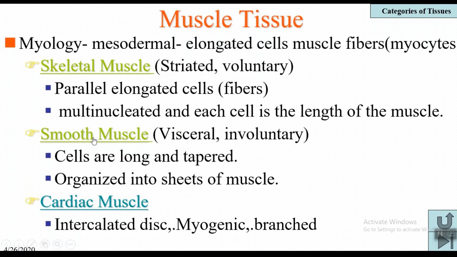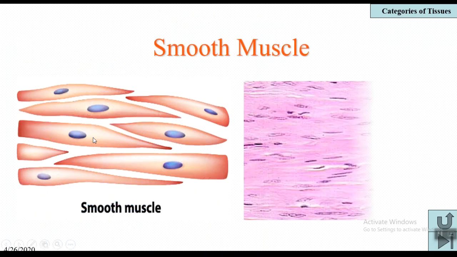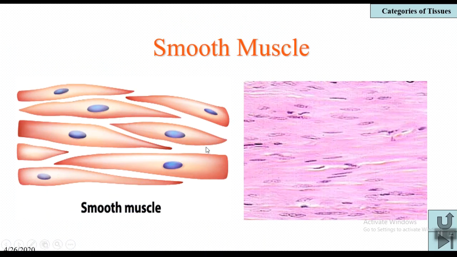And coming to the second type of muscle, that is smooth muscle. Smooth muscles are spindle shaped. Here you can clearly see these smooth muscles. Unlike striated or voluntary muscles, they have only a single nucleus, and they are not under our conscious control. That's why we call them involuntary muscles.